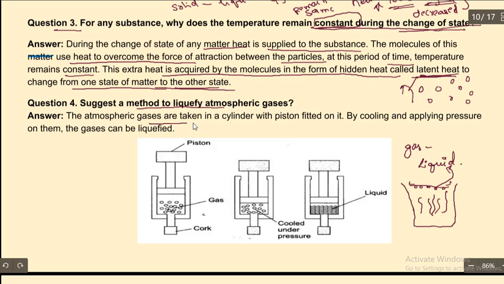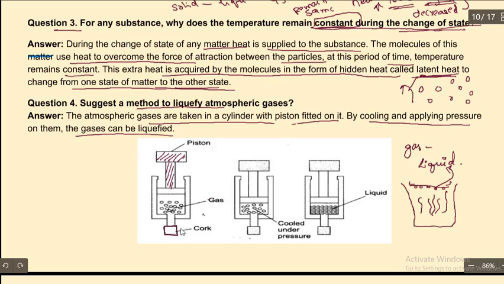The atmospheric gases are taken in a cylinder with a piston fitted on it. By cooling and applying pressure on them, the gases can be liquefied. If you see the image here, this is the piston, this is the gas, and this is the cork.